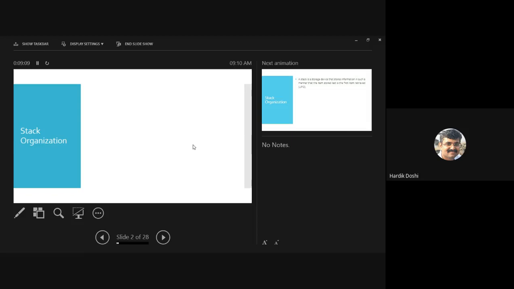Now, stack can be made using 2 ways. In our design, we can implement stack using 2 ways. The first is using registers. And second is using our RAM itself, primary memory. We can allocate some part of RAM as a stack. So there are two ways.